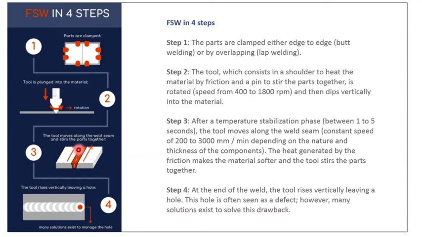Here you can see this is the line along which it is moving. At the end of the weld the tool rises vertically, leaving a hole. This hole is often seen as a defect, however many solutions exist for closing this hole or solving this drawback.